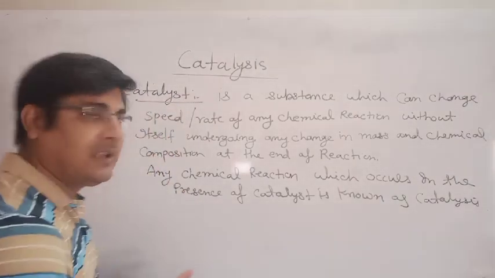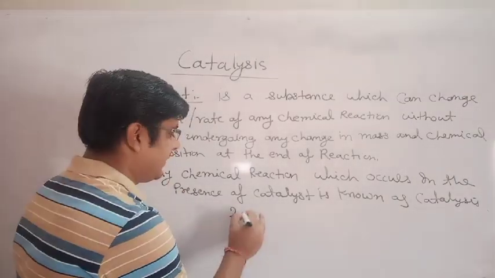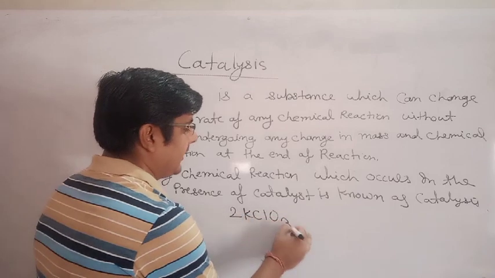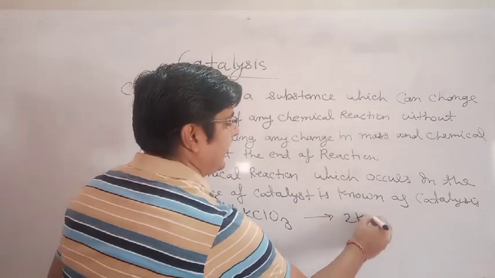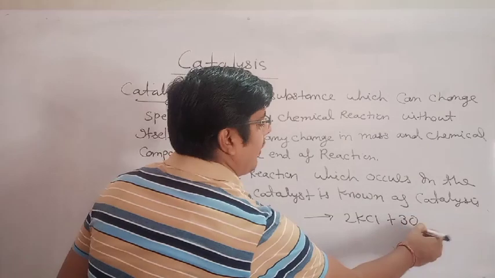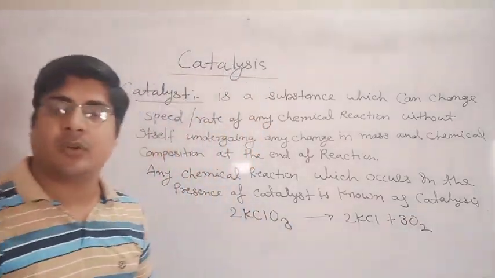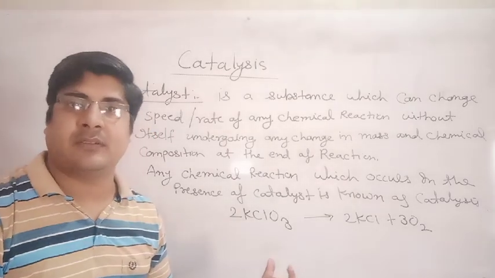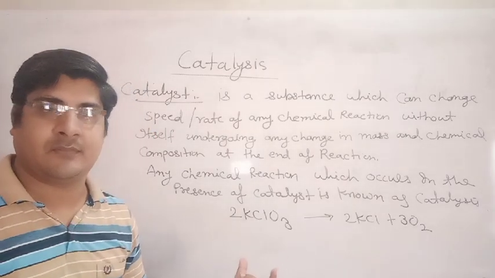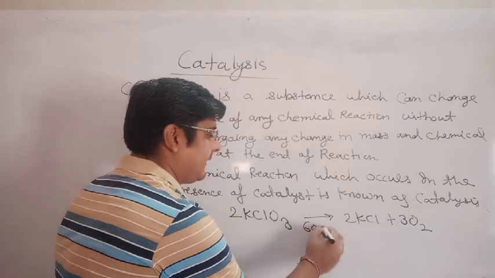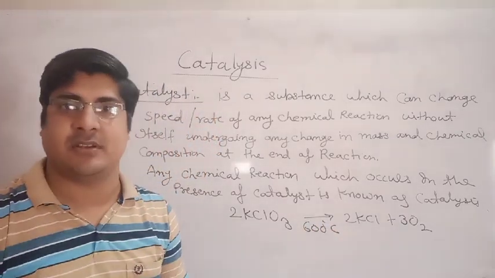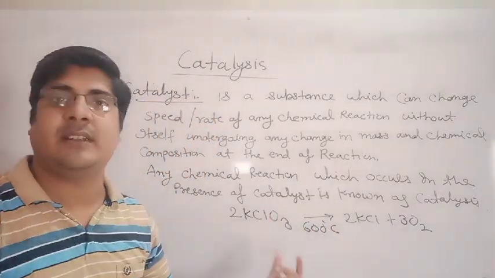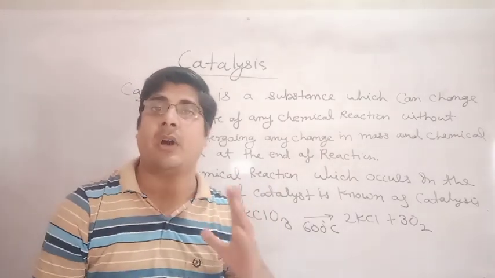Suppose a chemical reaction: potassium chlorate decomposes into potassium chloride and gives oxygen gas. If this reaction occurs without catalyst at 600 degrees Celsius, it will take minimum 4 hours.